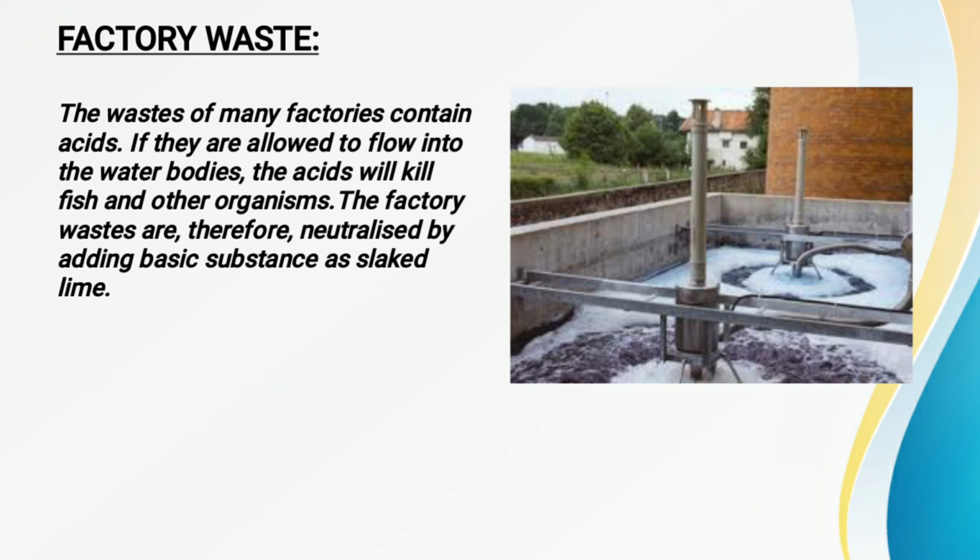So what we have to do is, before flowing this factory waste into the different kinds of water bodies, the factory waste has to be neutralized by adding some amount of base. Now which kind of base do you have to add to this factory waste? You can add slaked lime, or before releasing it into the water bodies, you can add any other kind of base, so that the acidic nature of the industrial or factory waste can be neutralized.